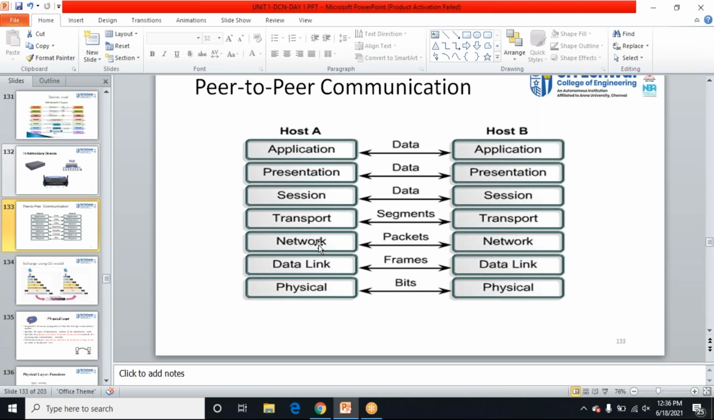Once it reaches the network layer, the segments will be converted to packets. In the data link layer, the packets will be converted into frames. Finally the frames will be converted into zeros and ones, that is bits. Is it clear? The question will be like this: how will the data be in the data link layer, which format?